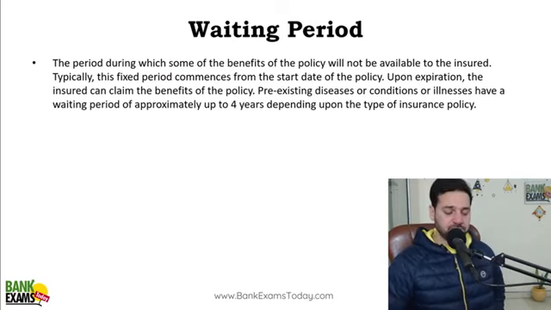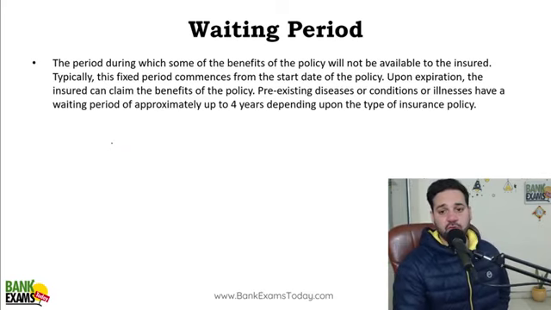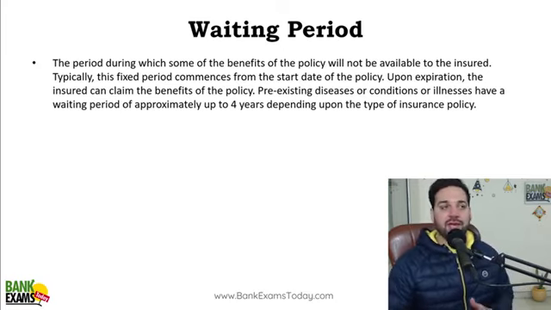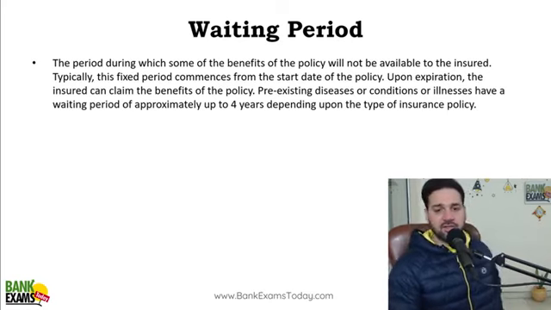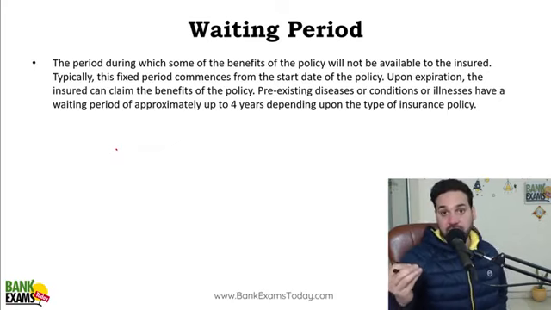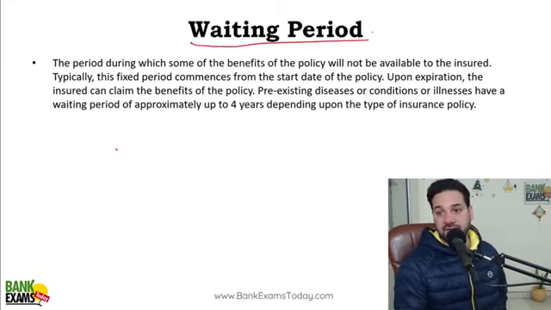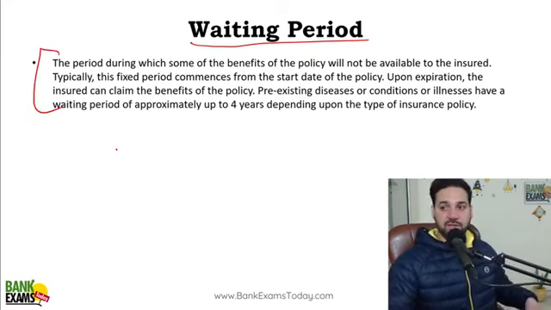Waiting period. You have got a health insurance. Okay, so there are certain diseases for which you cannot take claim within the first 2 years. Depends from one company to another. Some companies do not provide you claim for cataract treatment for the first 2 years. Some companies do not provide claim for cataract for 1 year, right? So there is a waiting period. The benefit won't be available for a certain period of time.